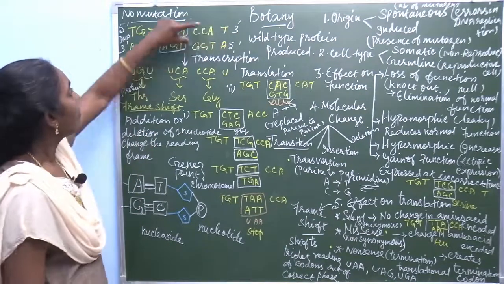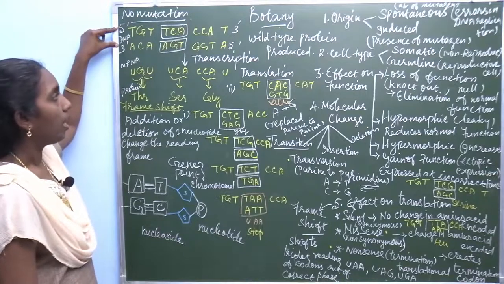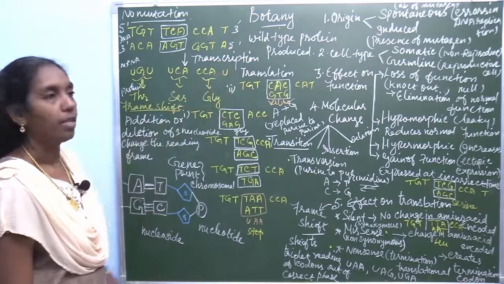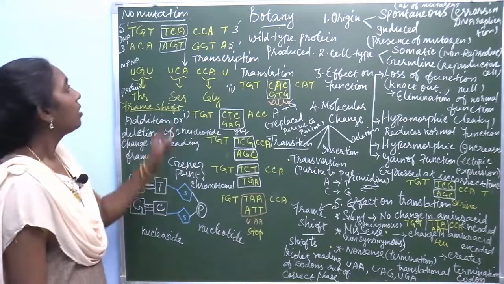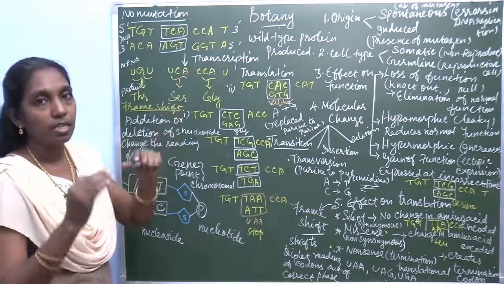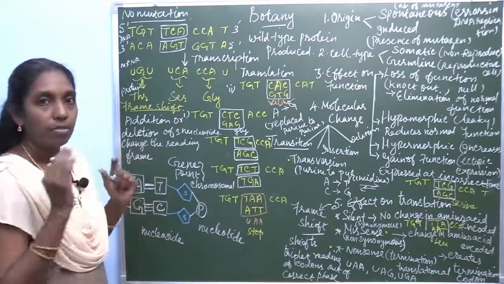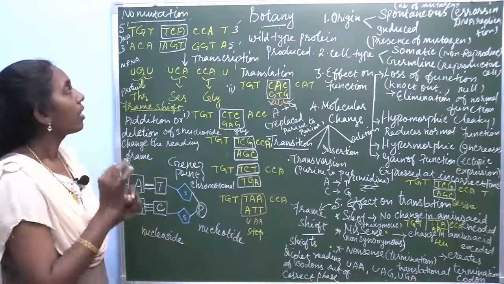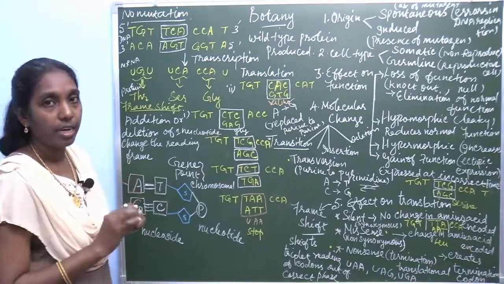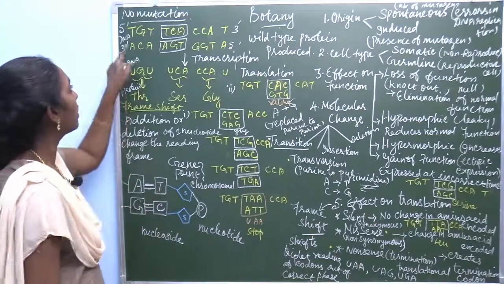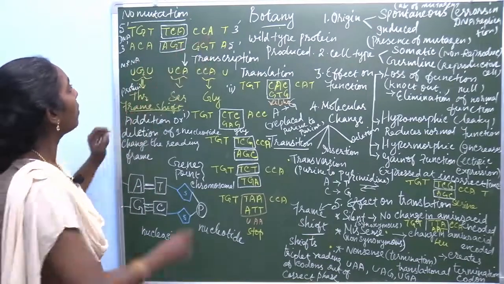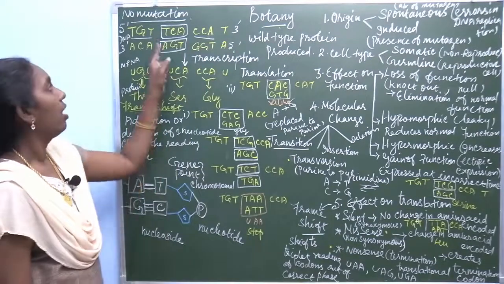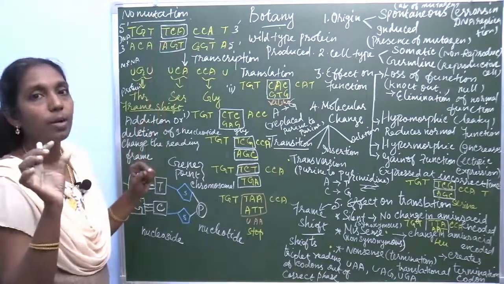From this DNA sequence comes transcription. What's transcription? The messages in the DNA, which is present inside the chromosome, carry the hereditary characters in the form of codons, a triplet code: TGT, CCA, TCA, that is a triplet codon.